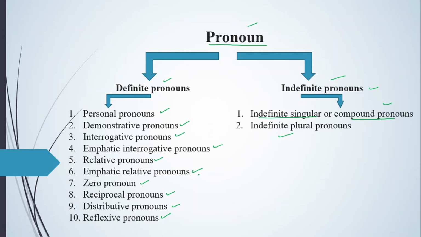Pronoun is the shortest part of speech among all. We have 9 parts of speech, and the shortest one is the pronoun, because it is very short and has very few words. Clear? Apart from the articles a, an, and the, this is the shortest one. These are the kinds of pronoun. Hope you got today's lecture. In the next lecture we will be discussing the first kind of pronoun, that is known as definite pronoun.